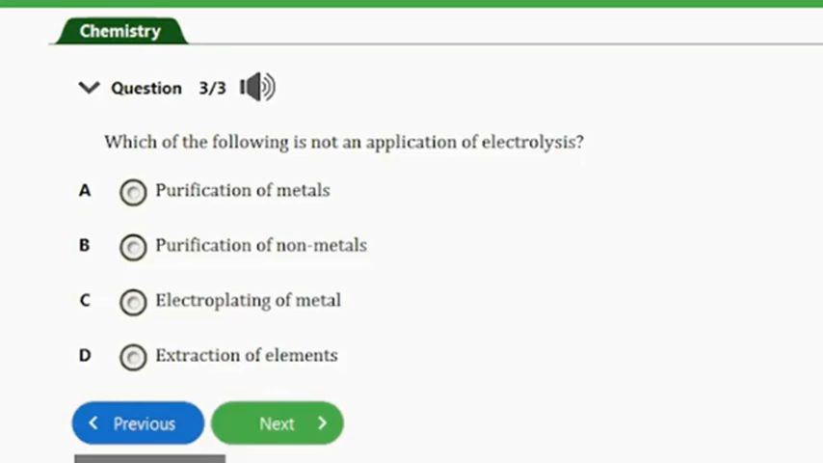Purification of non-metals is not an application of electrolysis because electrolysis is a process that uses electric current to drive a non-spontaneous chemical reaction. It actually has various applications such as electroplating of metals, extraction of metals, and purification of metals. But guys, purification of non-metals is not a typical application of electrolysis. So that's the answer to this question.